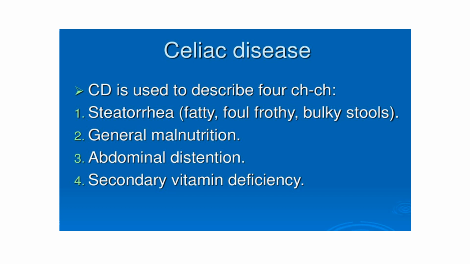Usually, infants and young children typically present with chronic diarrhea, anorexia, abdominal distension, abdominal pain, poor weight gain, weight loss, and vomiting. Older children can present with diarrhea, nausea, vomiting, abdominal pain, bloating, weight loss, and constipation. Sometimes even an isolated symptom of constipation can be a presentation of celiac disease, and similarly, isolated presentation of frequent abdominal pain can also be a presentation of celiac disease. So it has a variety of presentations.